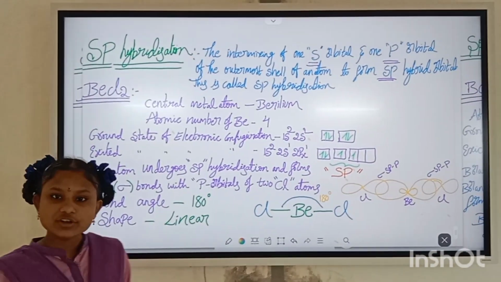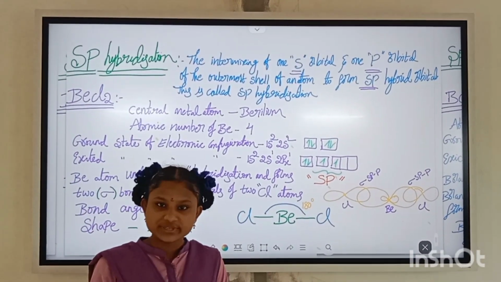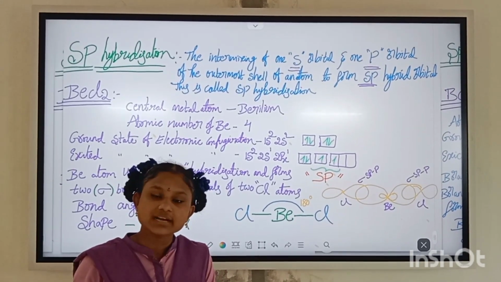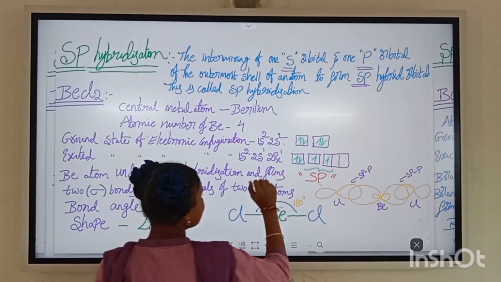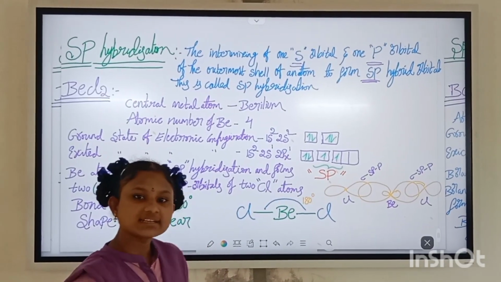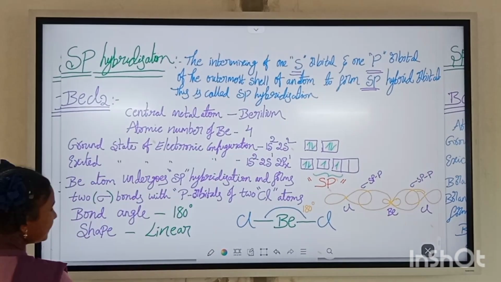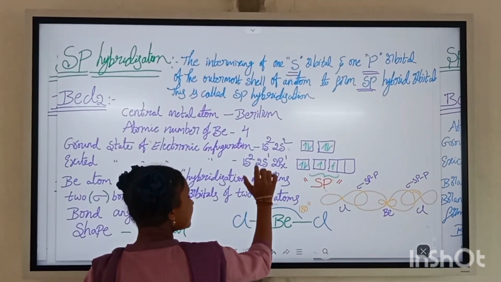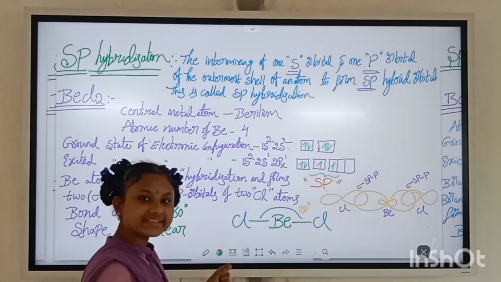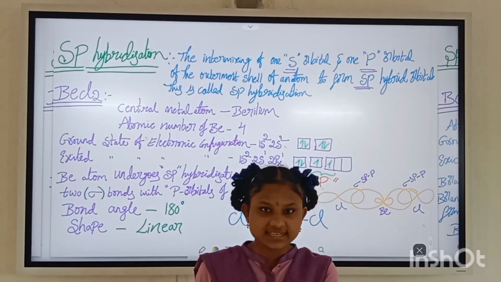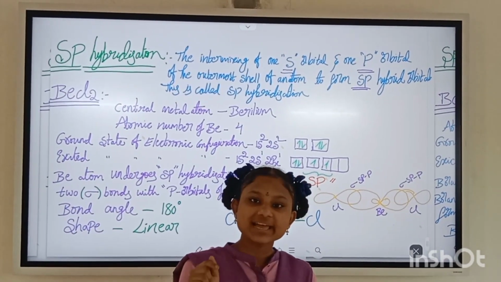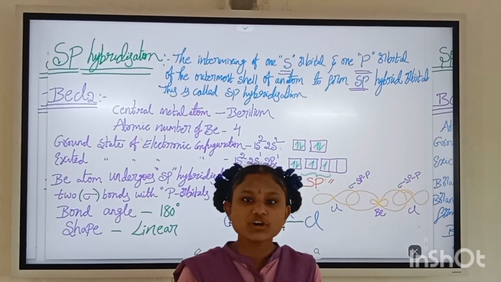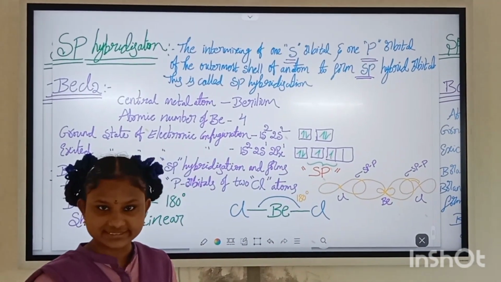Here, the electronic configuration has two states, ground state and excited state. In the ground state, the electronic configuration of Be is 1s2, 2s2. In the excited state, the electronic configuration of Be is 1s2, 2s1, 2px1. In the excited state, the central atom Be undergoes sp hybridization. It forms two sp hybrid orbitals.